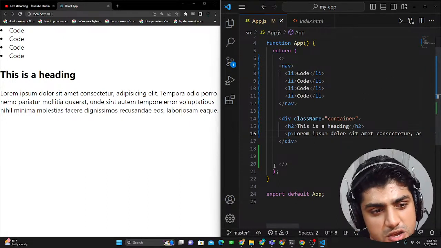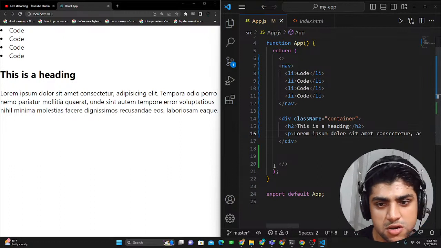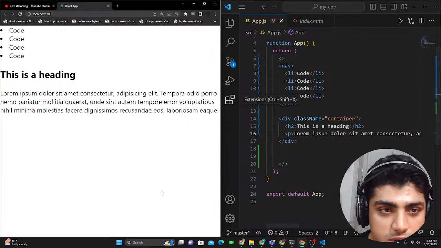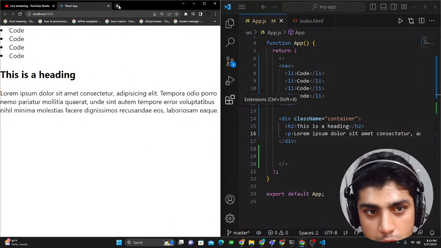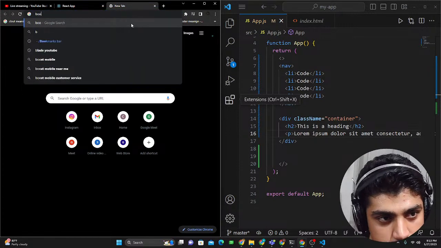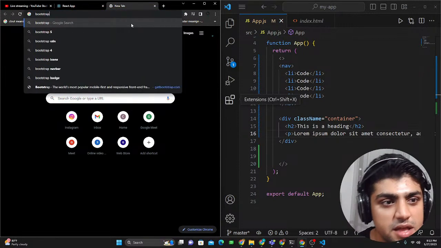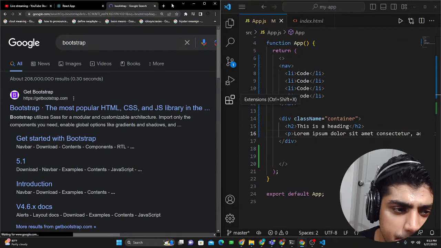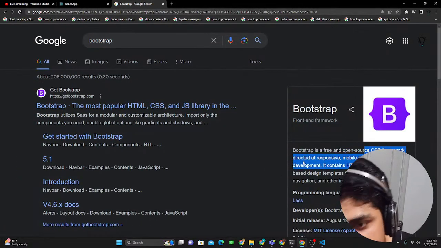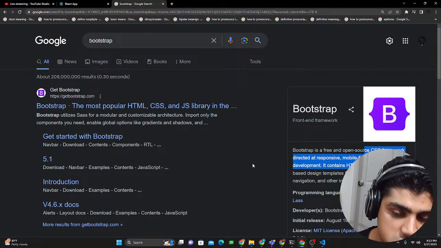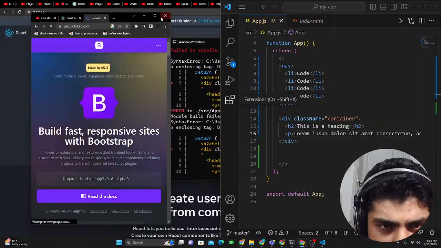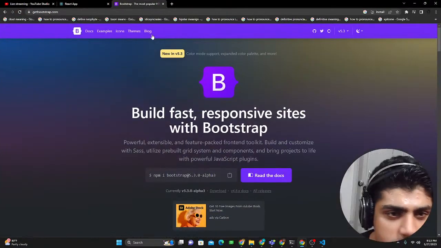Now what we're going to do is use some Bootstrap to allow us to use a cool navigation bar instead of this ugly looking navigation bar. I hate this. So what we're going to do is go to bootstrap.org. So I just type in Bootstrap, and open it up. It's basically a free open source CSS framework, and it's just used for creating components quickly. You don't have to type in all that. It just allows you to copy paste stuff and get amazing things.